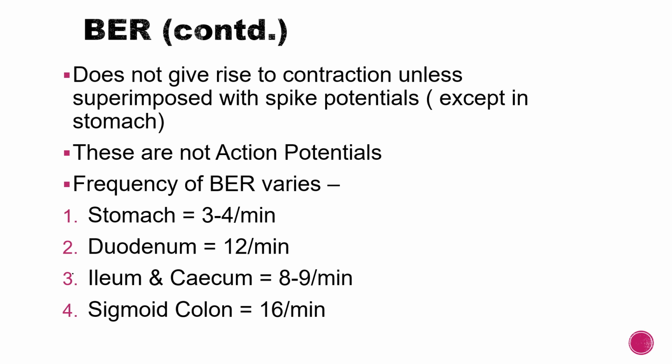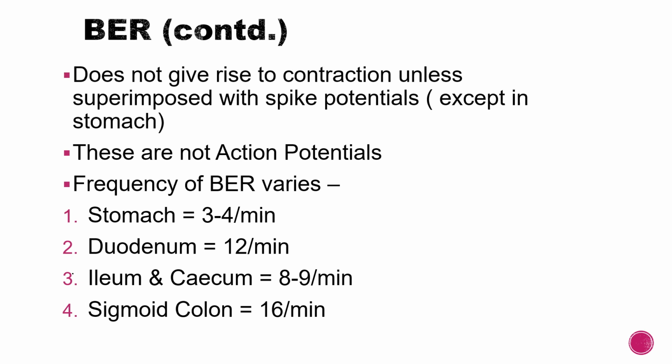The frequency of BER varies in different parts of the intestine. In the stomach, it is about 3 to 4 per minute. In the duodenum, it is as high as 12 per minute. In the ileum and cecum, it is 8 to 9 per minute, and in the sigmoid colon, it is the highest with 16 cycles per minute.